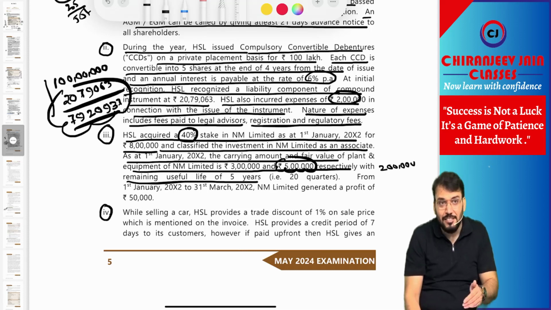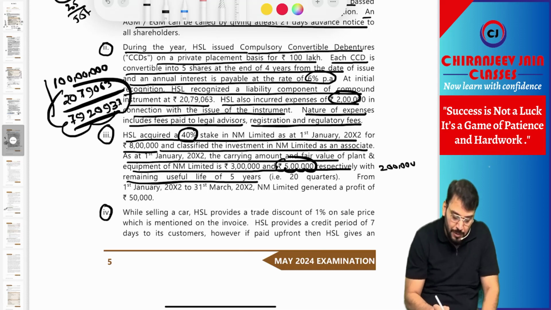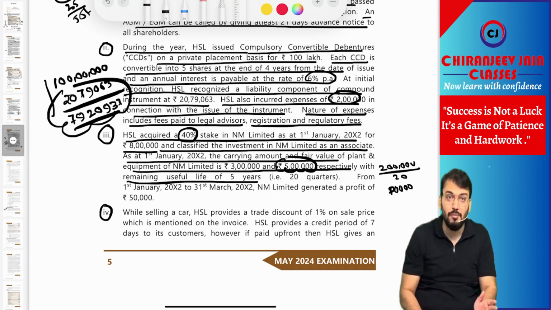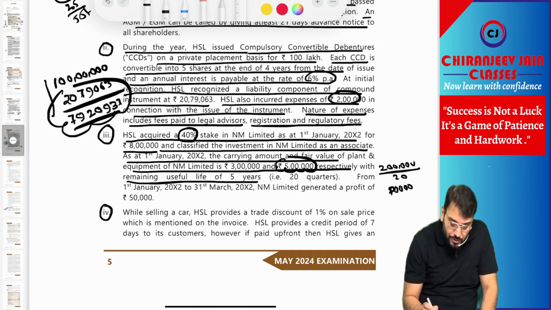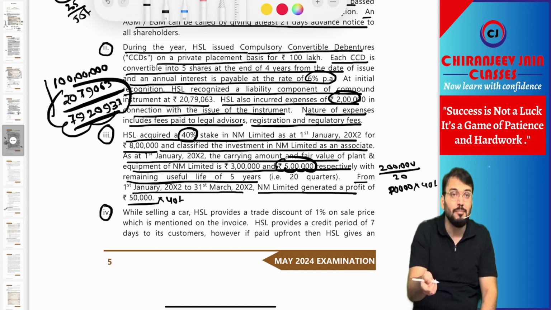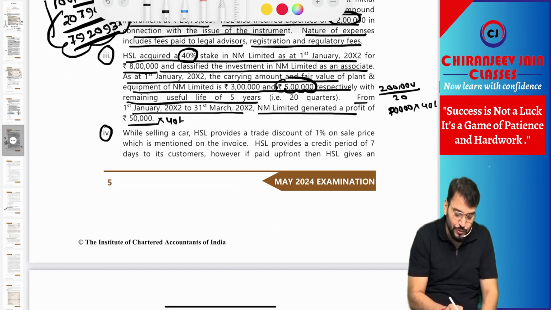On this 2 lakh, additional depreciation will be charged for the post acquisition period. So 2 lakh divided by 20 becomes 10,000. 40% of 10,000 will be the additional depreciation for equity method accounting. Now from 1st Jan 2002 to 31st March 2002, NM Limited generated a profit of 50,000. The 50,000 into 40% will also be allocated to the investor as a share in profit from associate. Okay. Let me see what question they have asked in MCQ.